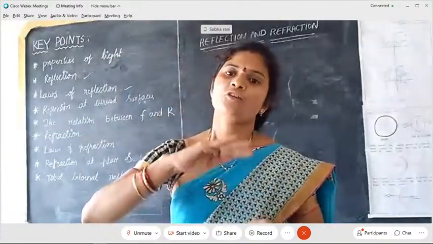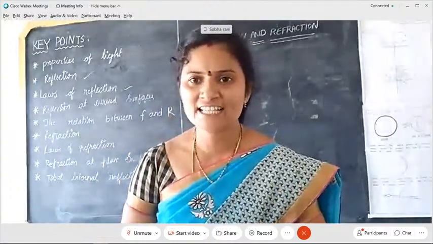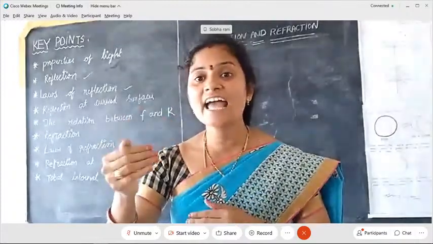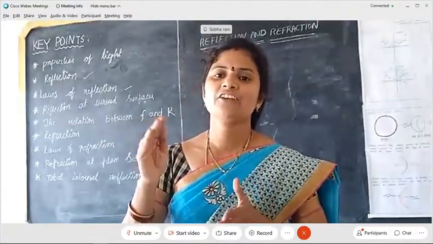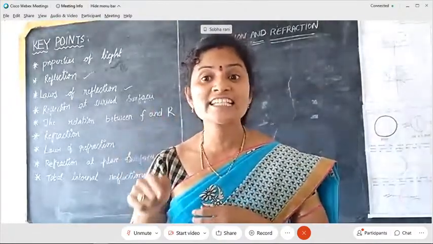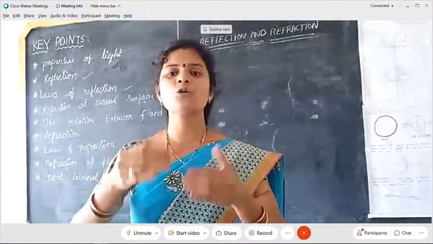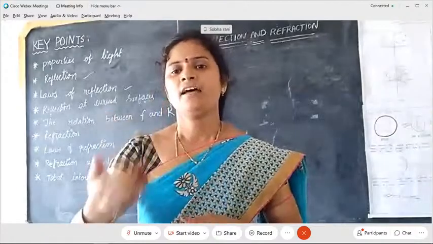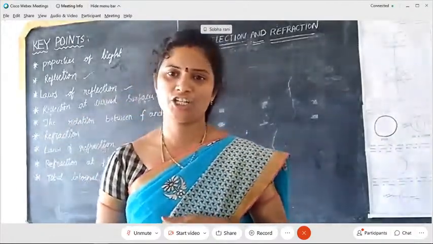So here we have to increase the angle of incidence. Then the refracted angles vary. Suppose the refracted angle is 90 degrees, then that angle of incidence is known as the critical angle. After that, we have to increase the angle of incidence. Then it gets total internal reflection.